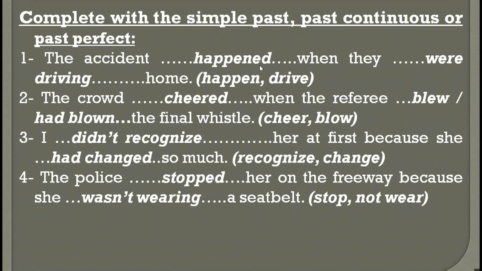The accident happened when they were driving home. It's very simple. The accident happened in the middle of the drive. The crowd cheered when the referee had blown the final whistle. First, the referee blew the whistle, and then the crowd cheered. So the first action takes the past perfect. If you want to use the past simple here and there, no problems, because the meaning is clear. But to be more accurate, to be better, use the past perfect.